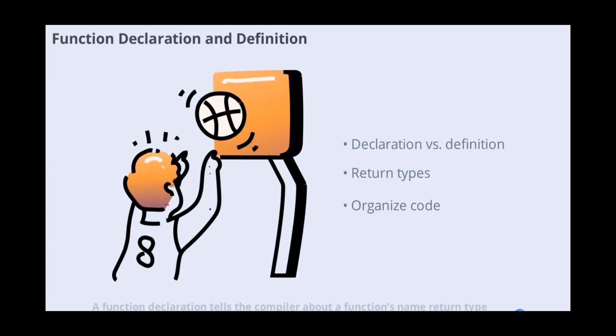A function declaration tells the compiler about a function's name, return type, and parameters. The definition provides the actual code. Functions can return values or be void if they don't return anything. Declaring functions before main helps organize your code and avoid errors.